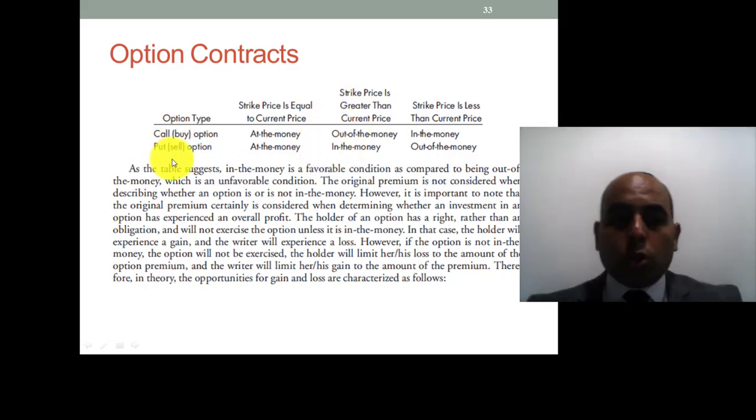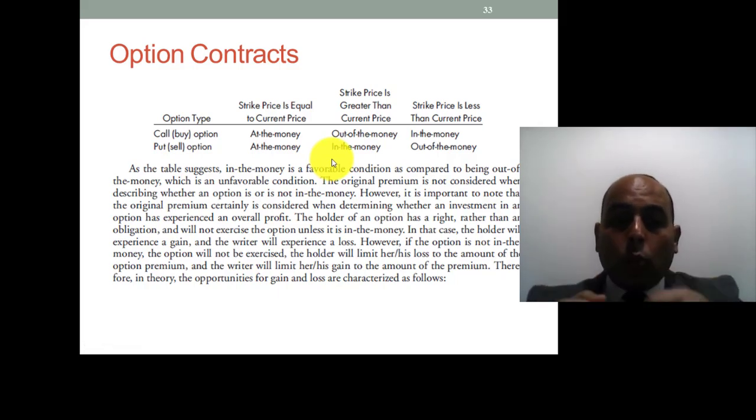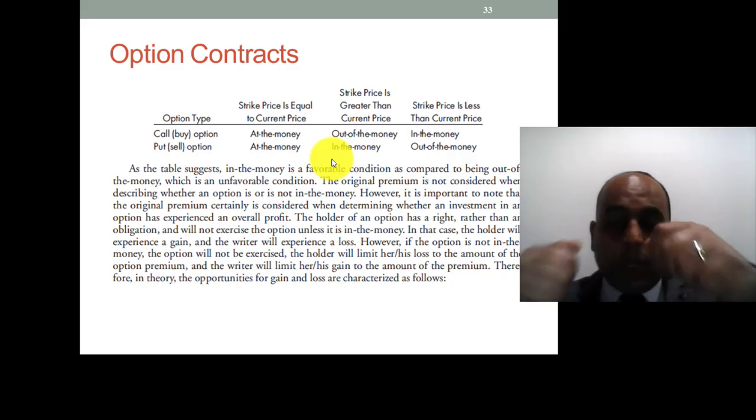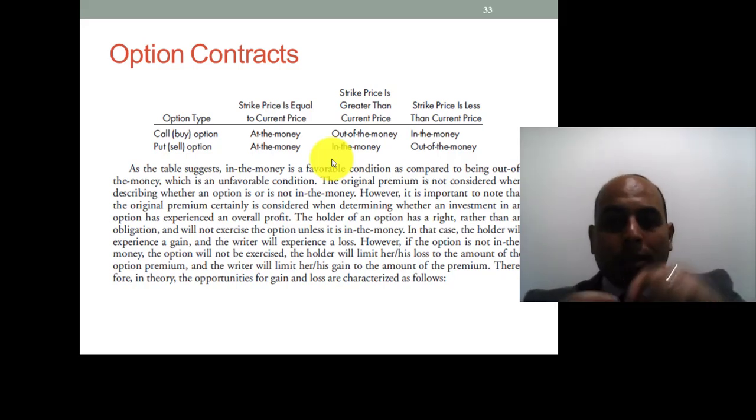When we have a put option to sell a commodity, and the strike price is greater than the current price, it will be in the money. The strike price is not the price of the option; it is the price of the goods that we agreed to buy or sell according to the option.